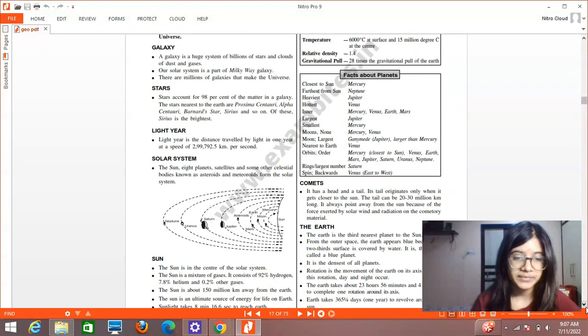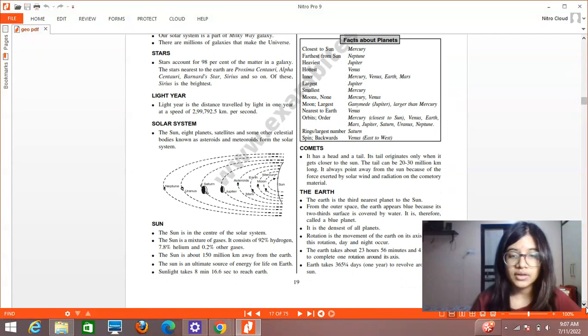Then we have the sun. The sun is the center of the solar system. We know that all the planets are revolving around the sun. So the sun is a mixture of gases, and it is consisting of 92% hydrogen, 7.8% helium, and 0.2% other gases. So you can see that the majority of the sun is made up of hydrogen, followed by helium, and the rest 0.2% comprises of other gases. Then the sun is about 150 million kilometers away from the earth, and the sun is the ultimate source of energy for life on earth.